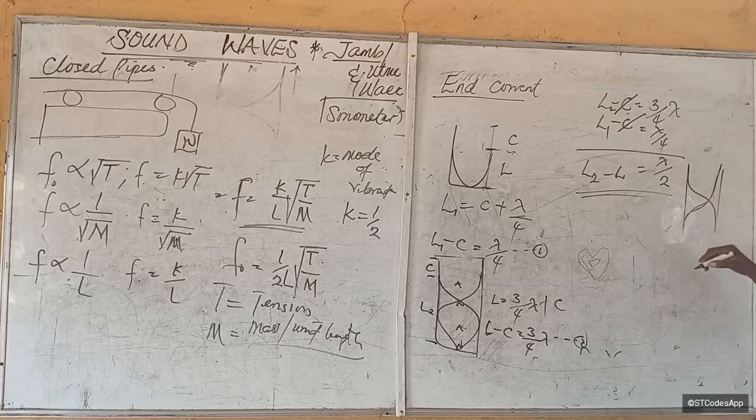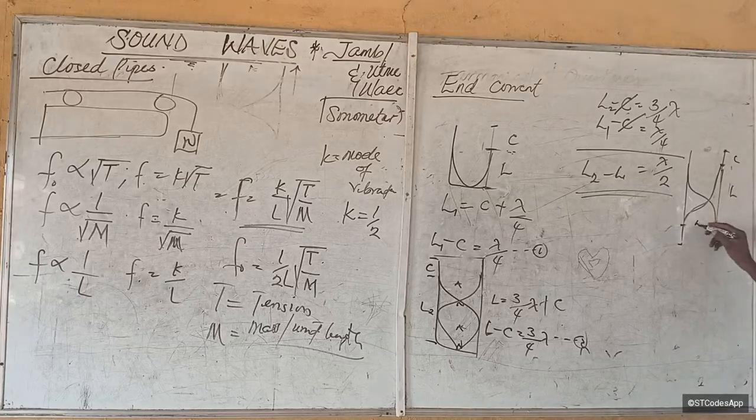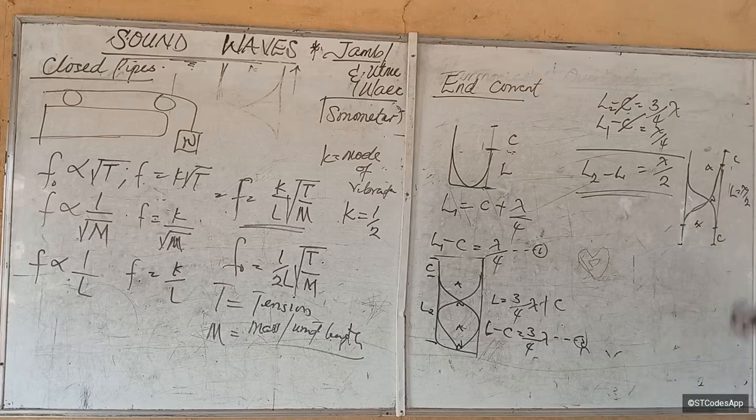In this one, there will be two end corrections, right? So C and C. Then this place is length. And we know that this is antinode, node, antinode. So this length is what? Lambda over 2, because it's 1 over 4, 1 over 4. Does that make sense?